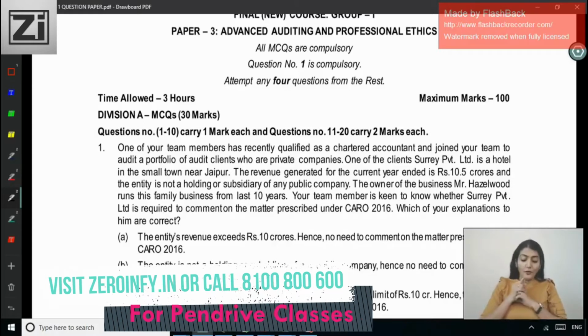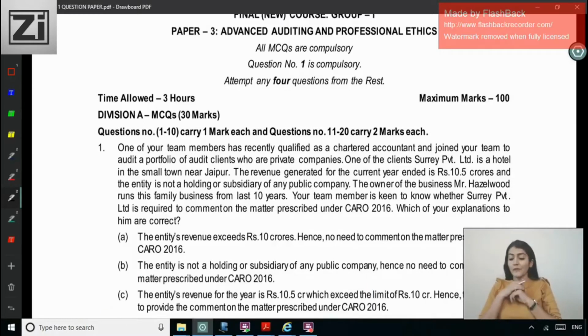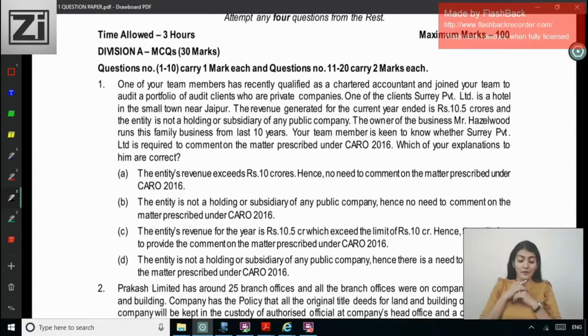One of your audit team members has recently qualified as a chartered accountant and joined your team to audit a portfolio of audit clients who are private companies. One of the clients, Surrey Private Limited, is a hotel in a small town near Jaipur. The revenue generated for the current year ended is rupees 10.5 crore, and the entity is not a holding or a subsidiary of any public company. The owner of the business, Mr. Hazelwood, runs his family business for the last 10 years. Your team member is keen to know whether Surrey Private Limited is required to comment on the matters prescribed under CARO. Which of your explanations to him are correct?